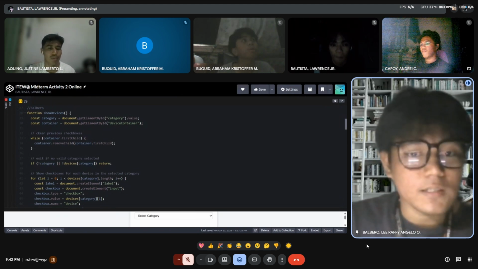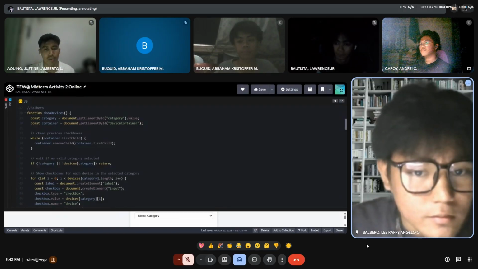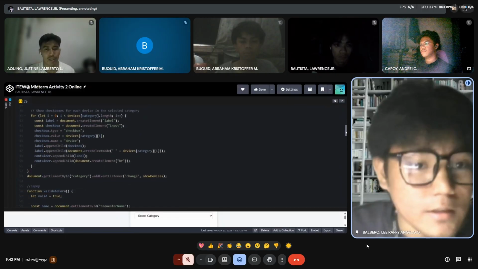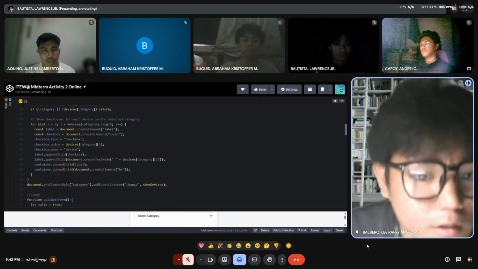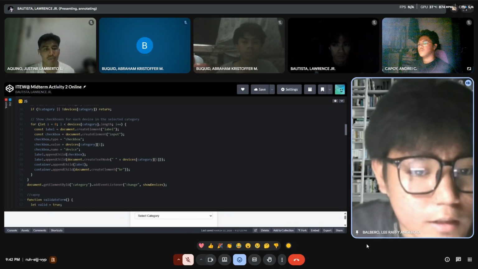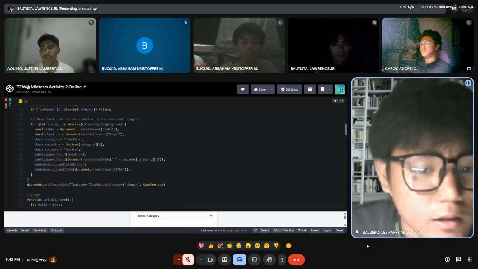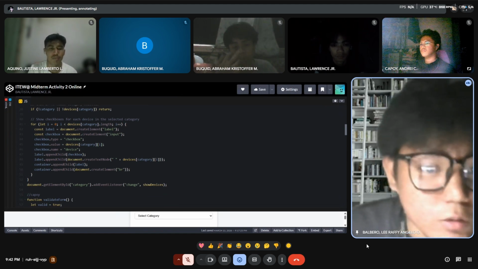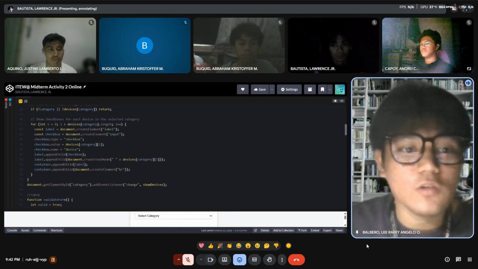For each device, the program dynamically creates a label element and a checkbox input element. The checkbox type is set to checkbox and its value is assigned to the name of the device. Then the checkbox is added inside the label and a text node containing the device name is added beside it. Finally, the label is appended to the container along with a line break, so each checkbox appears on a new line.